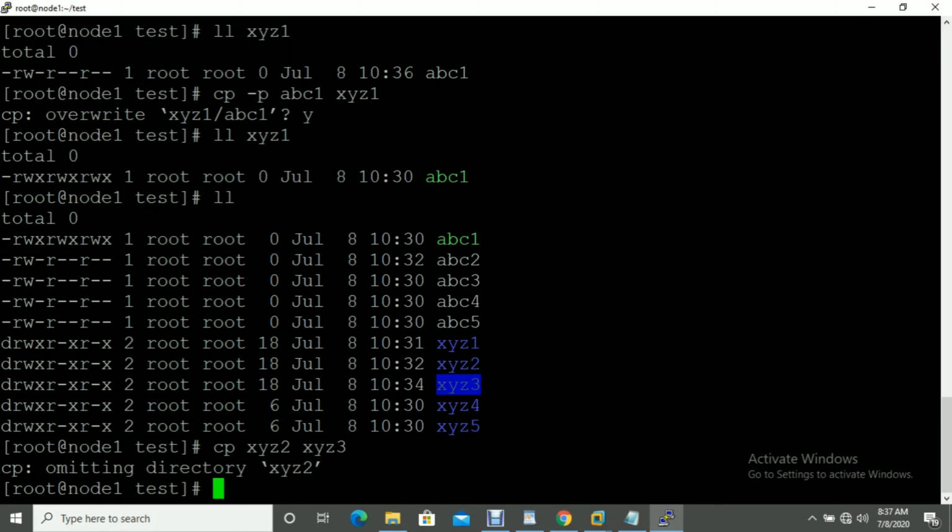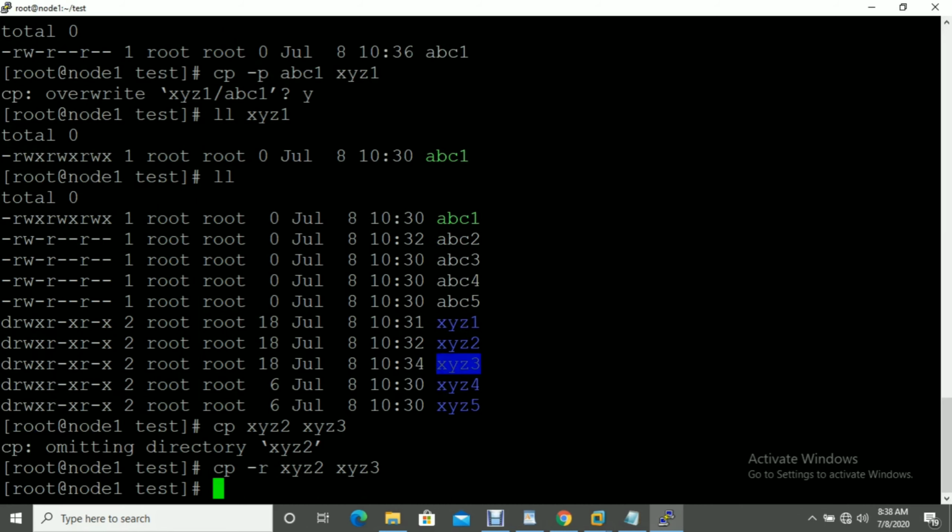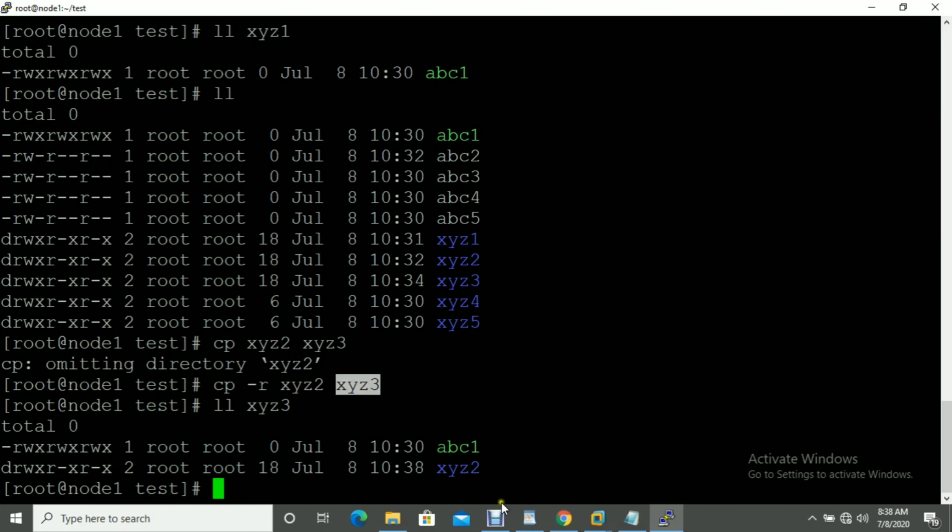So when we copy a directory, that time we need to use one option. That option name is hyphen R. If you use hyphen R, it will not throw the error and the directory is also copied. If you check now ll xyz3, you can see the xyz2 directory is available inside xyz3.